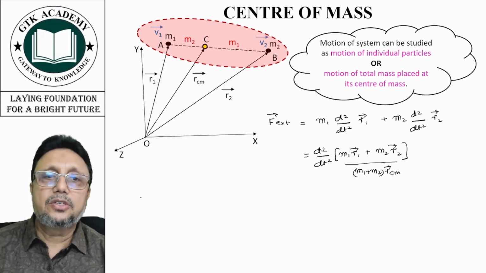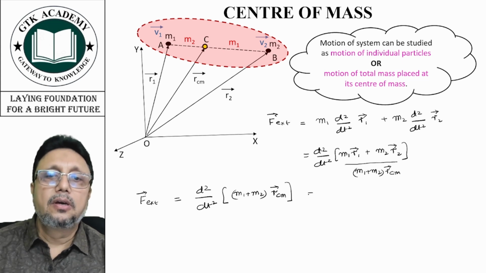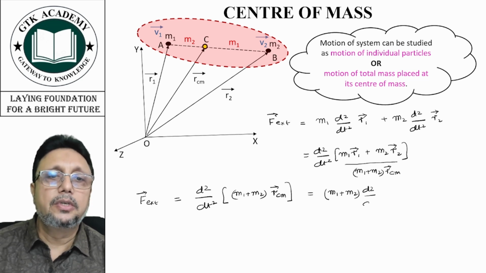So our external force is equal to d2 upon dt square of m1 plus m2 into position vector of center of mass, which is m1 plus m2 into d2 upon dt square of position vector of center of mass.